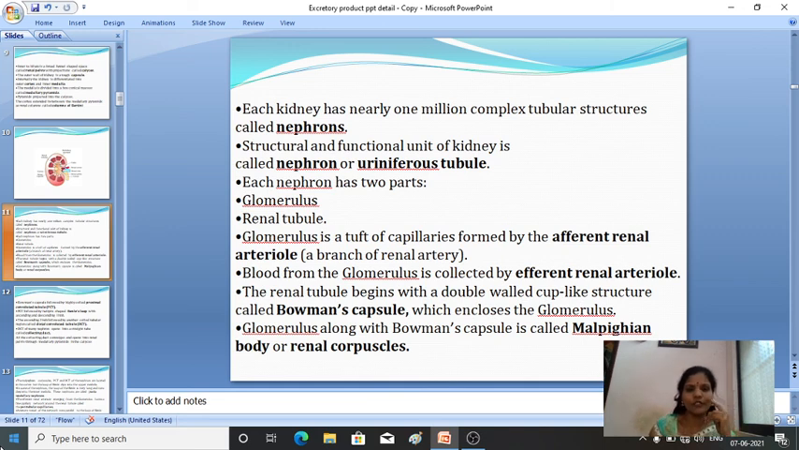So structure of nephron. So again here, the structure of nephrons. So what is nephron? Nephrons are the structural and the functional unit of kidney, and nephrons are also known as uriniferous tubules.